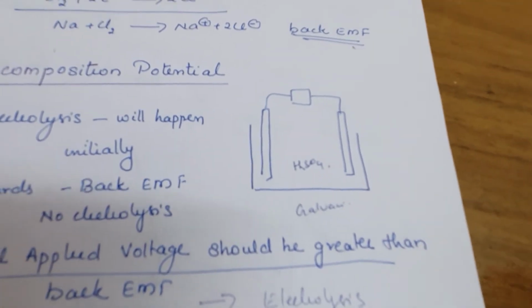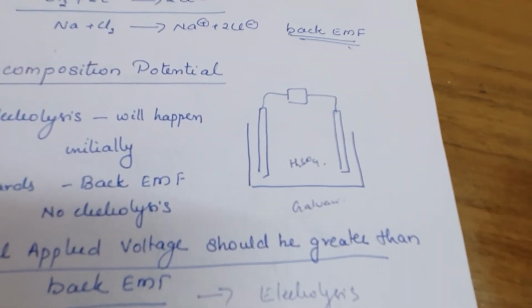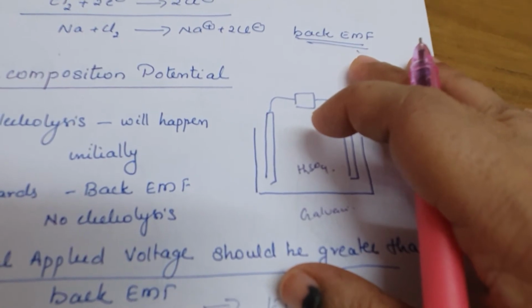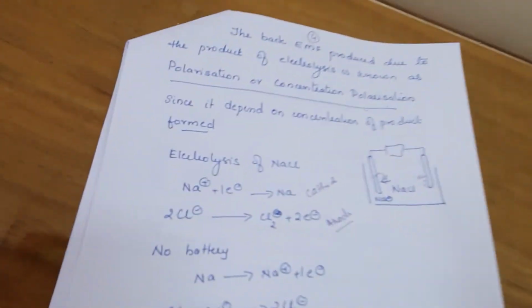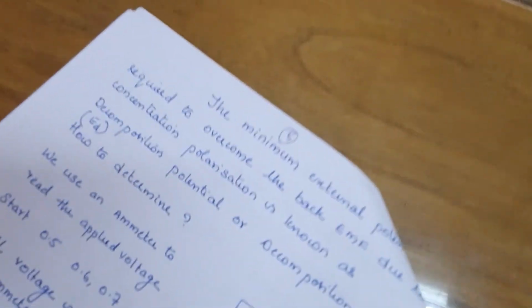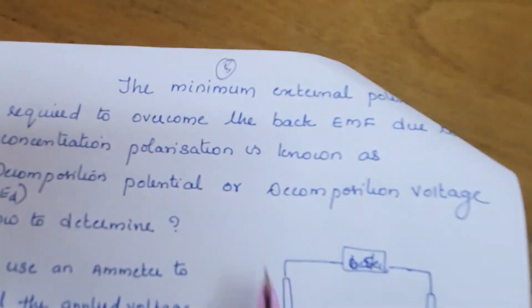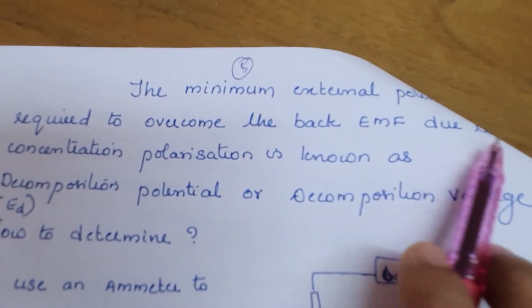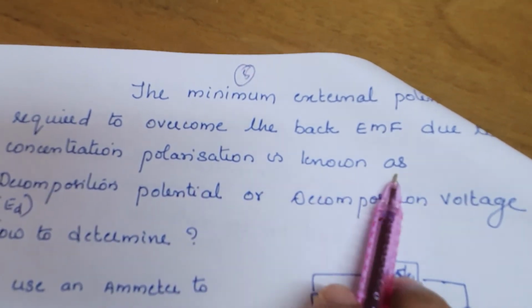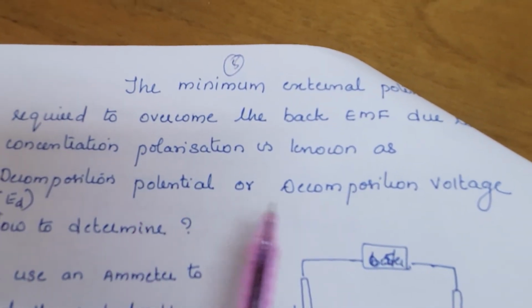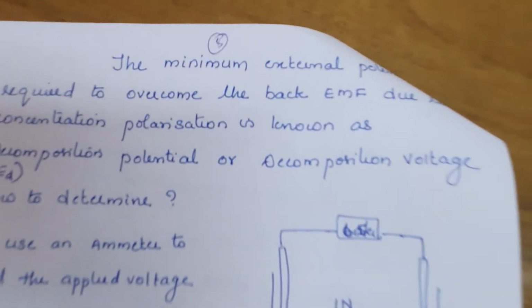That potential or EMF is what is known as decomposition potential. The minimum external potential required to overcome the back EMF due to the concentration polarization is known as decomposition potential or decomposition voltage.